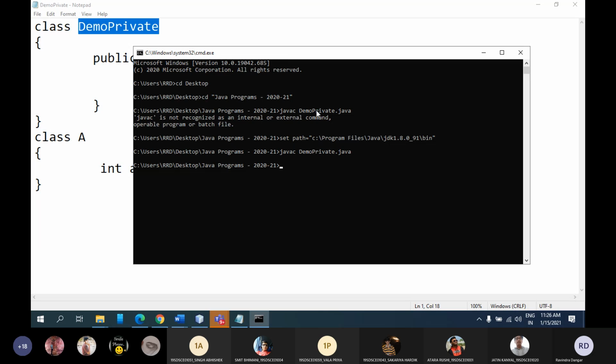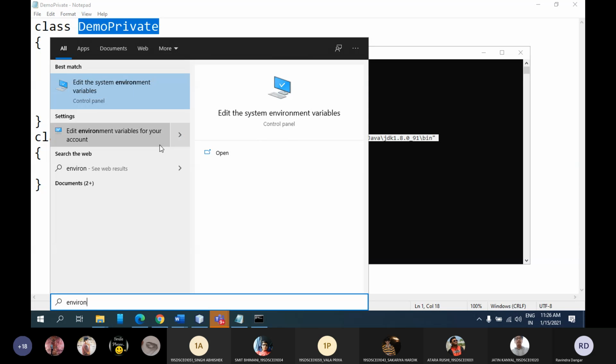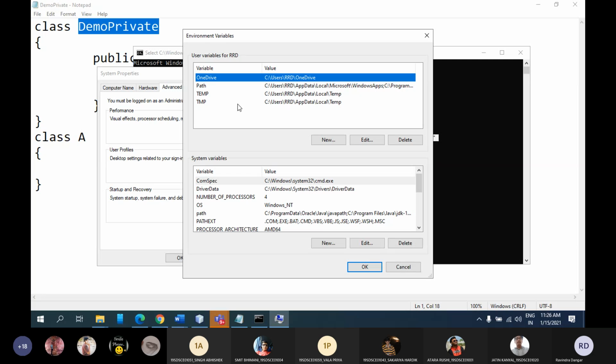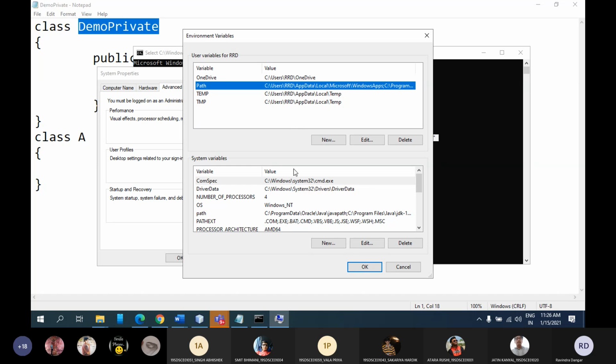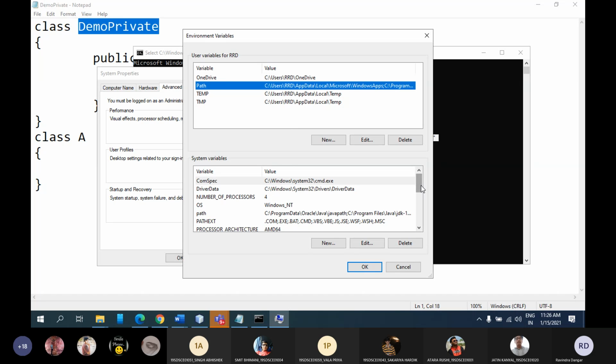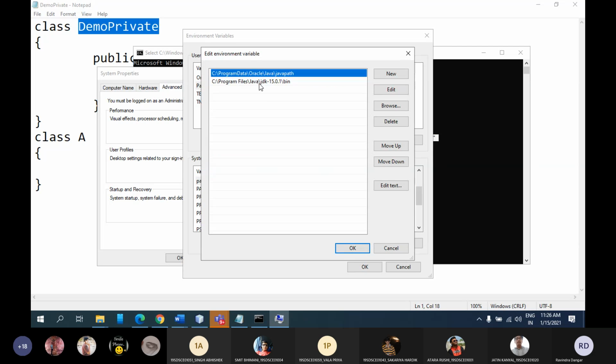So this is what I have done temporarily, and for permanent, you can go to environment variables. Then you can go to this option, environment variables, and set the path. Either you can create a new variable or you can edit this one. Let me see if it is there. In system variables, yes, it is there. You can see the path is there, but this is the wrong one.